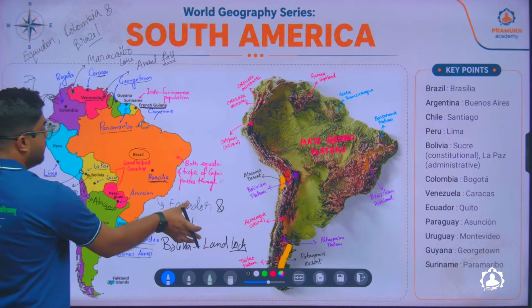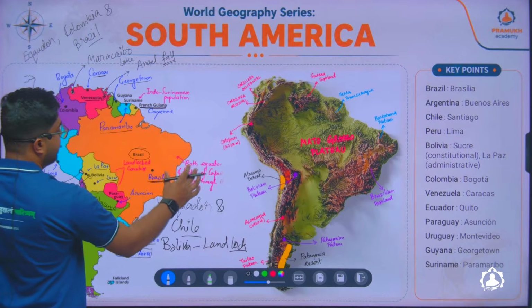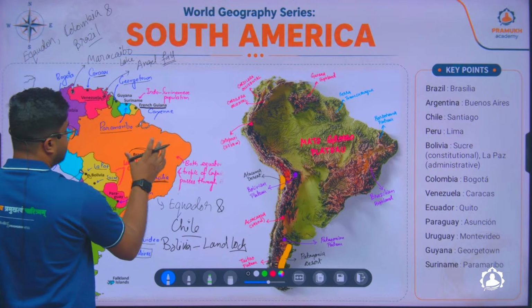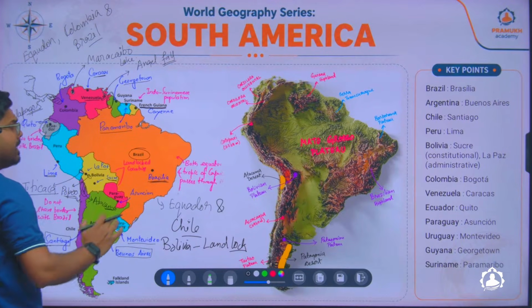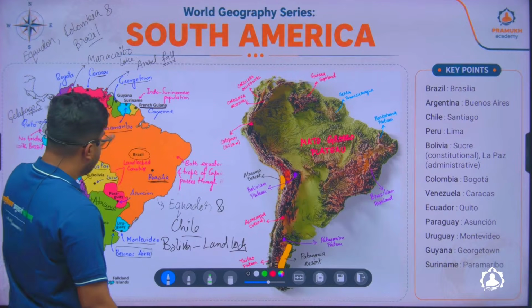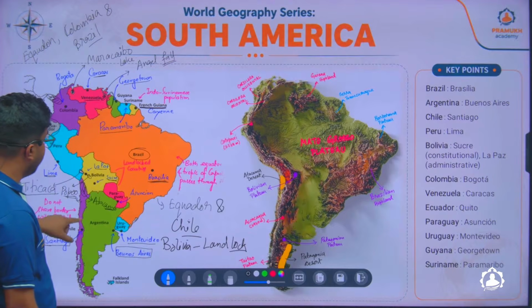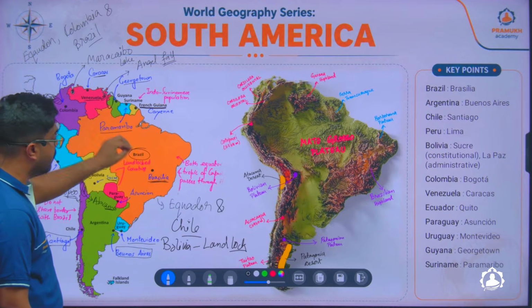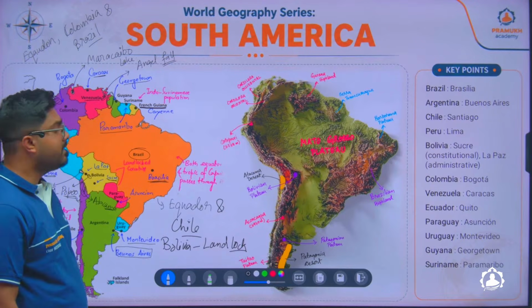So these are two important, unique features of, not just two, there are others also, like the Equator and the Tropic of Cancer pass through Brazil. Both pass through Brazil. Okay, then over time, when you go into the countries, we'll get to know about other important features. But from the map, you can figure out that this is the landlocked country, and Ecuador and Peru are the countries which do not border Brazil. The rest, all other countries, they border Brazil.